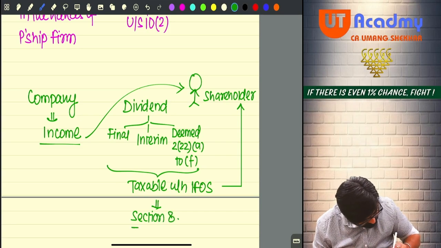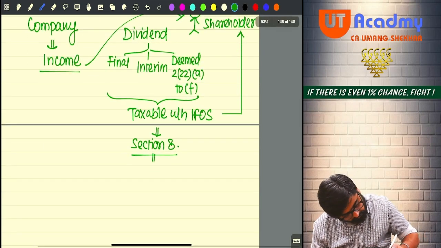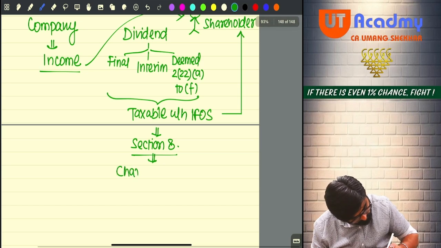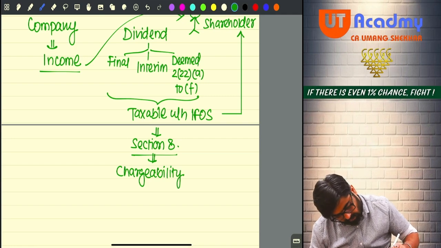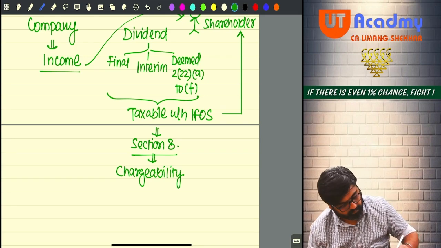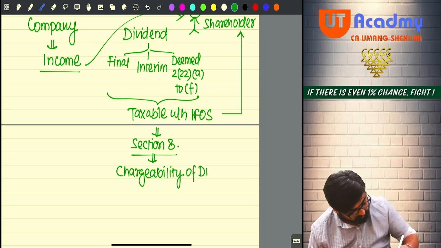That section 8 talks about chargeability. Chargeability of what? Dividends.